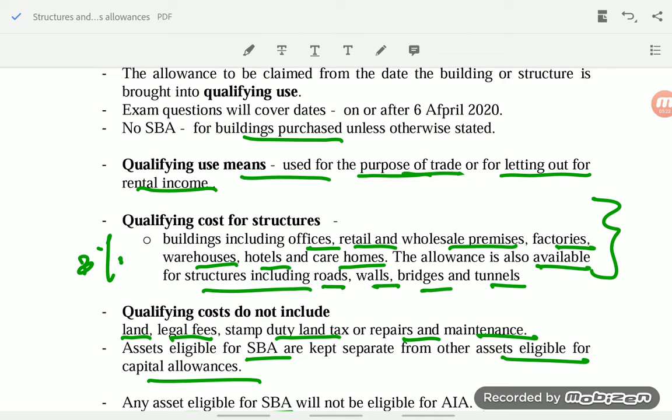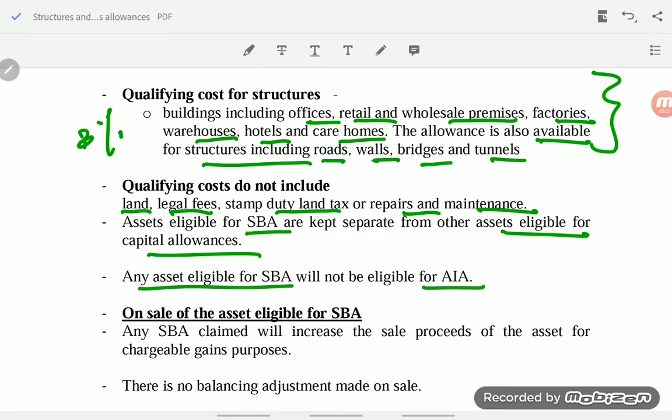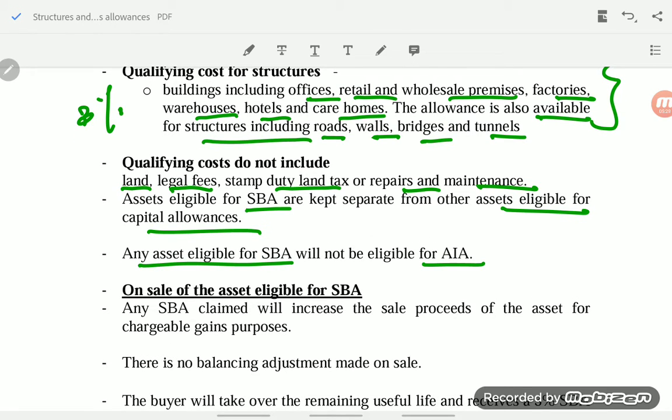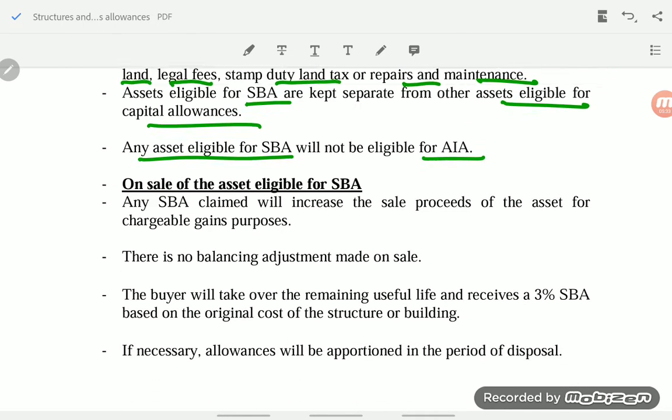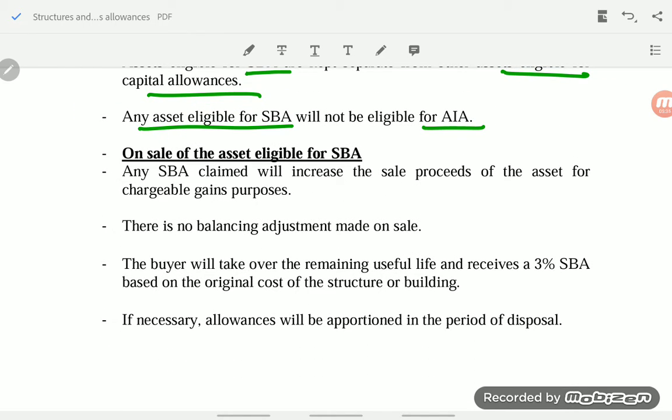If an asset is eligible for SBA, then it is not eligible for AIA. So assets eligible for SBA should be kept separate from the assets eligible for AIA. Okay, that's all about SBA. And now, on the sale of assets that were eligible for SBA.